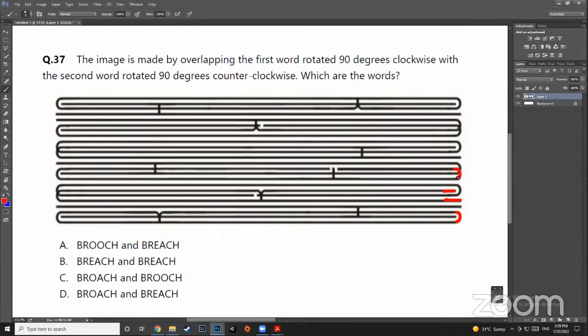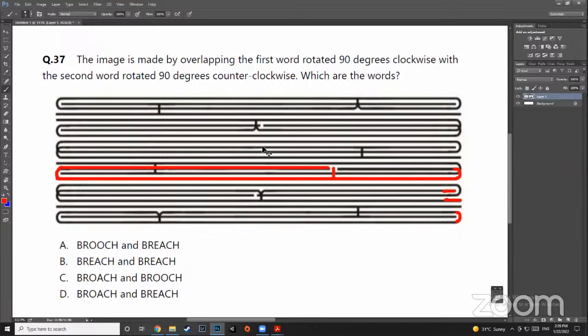Okay, what is this? So this looks like an O, and now it looks like a C, but then I can see that this is an E. So what will be the answer? Tell me. We know it won't be brooch because it is not an O, so it has to be breech, and that is how you know the correct answer is broach and breech.